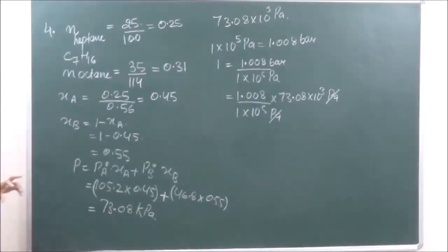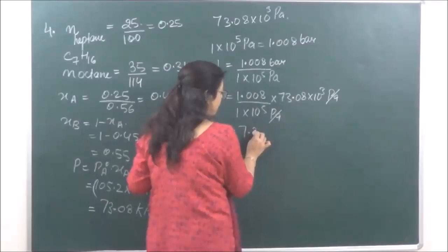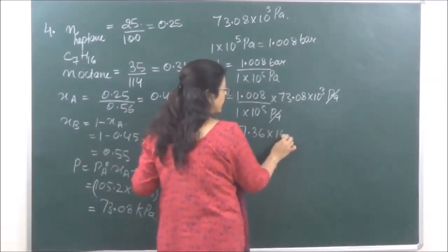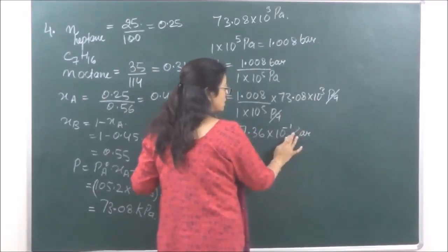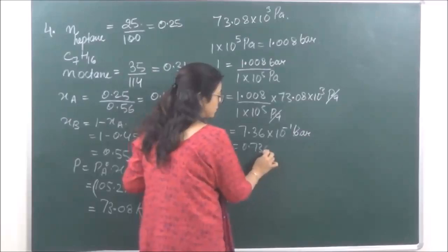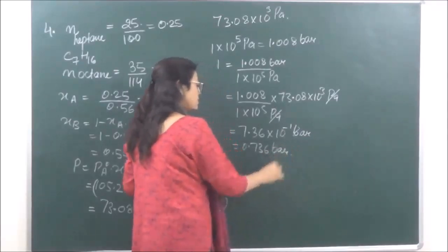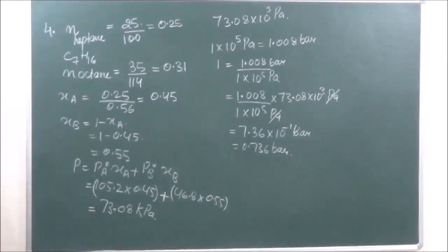So the answer comes to 7.36 into 10 raised to power minus 1 bar, or 0.736 bar. Okay, so today we will do only till here.